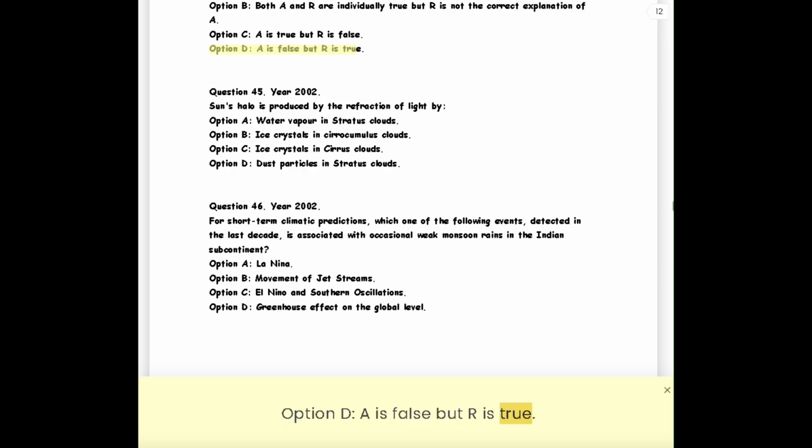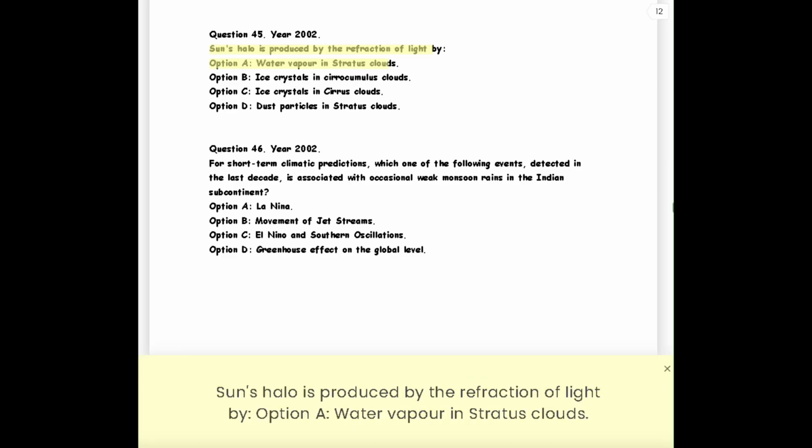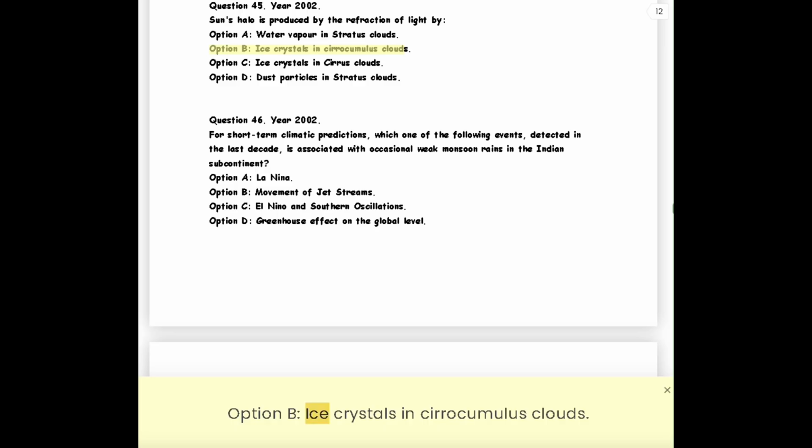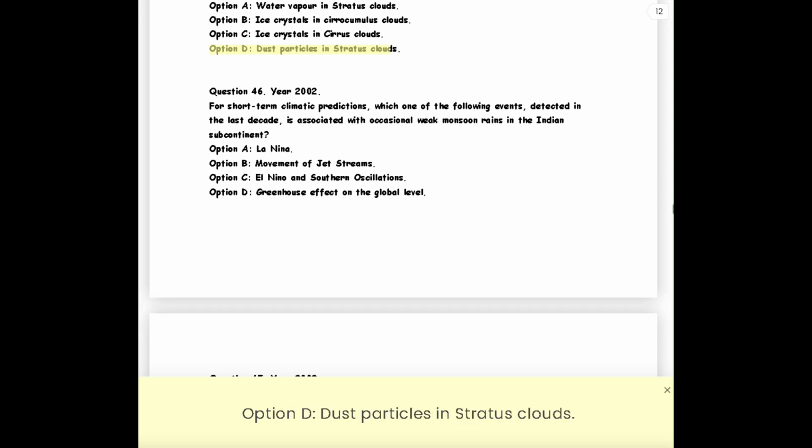Question 45. Year 2002. Sun's halo is produced by the refraction of light by Option A, water vapor in stratus clouds. Option B, ice crystals in cirrocumulus clouds. Option C, ice crystals in cirrus clouds. Option D, dust particles in stratus clouds.